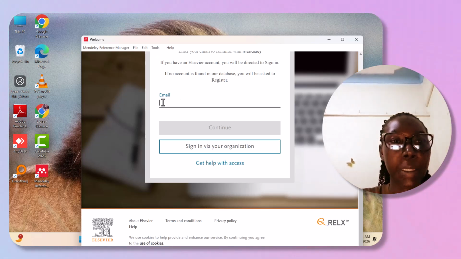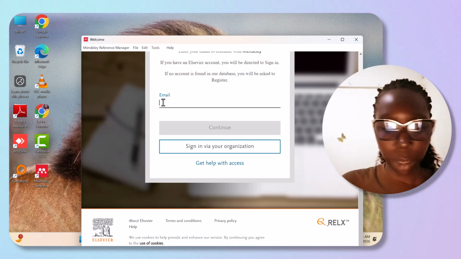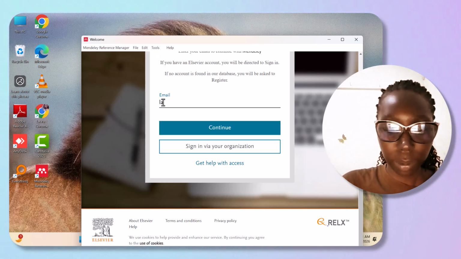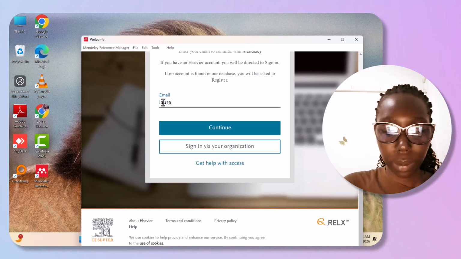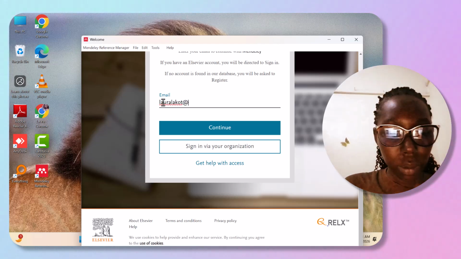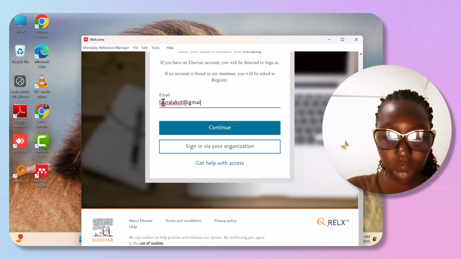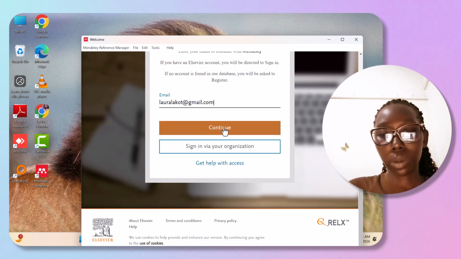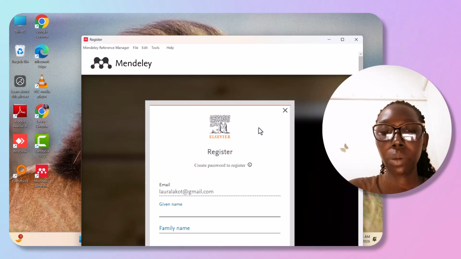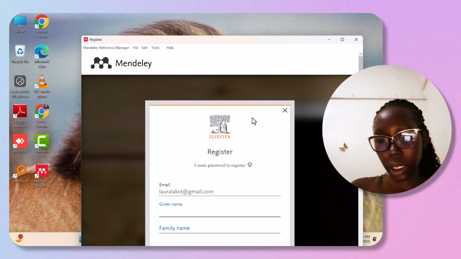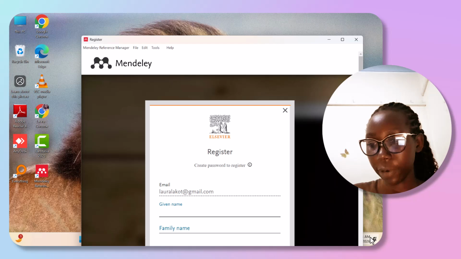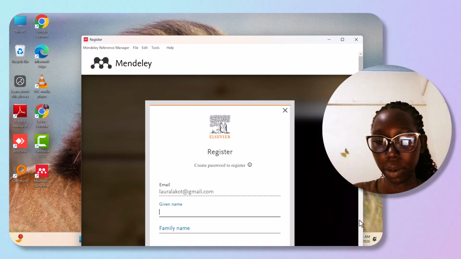So let's enter my email. And then you say continue. This is what it has brought for us after entering your email. Create password to register.